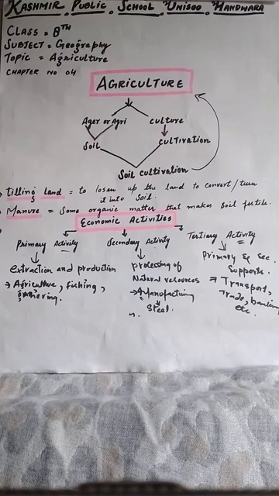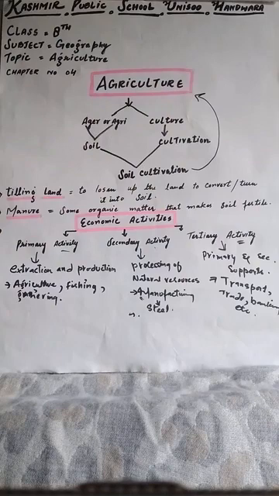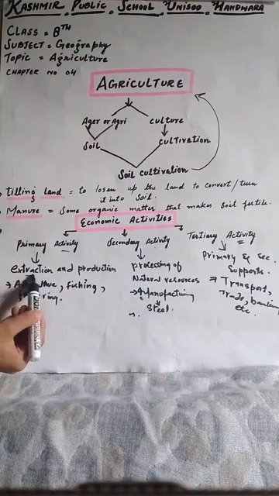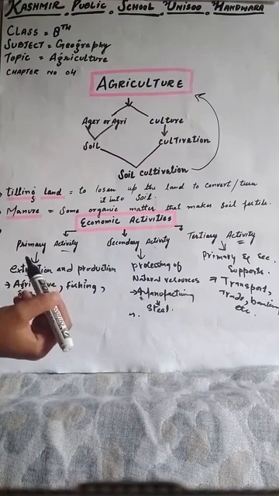Dear learners, in this topic we are discussing agriculture. Which type of activity is this? Agriculture is a primary activity, as it includes growing crops, fruits, vegetables, flowers, or rearing of livestock.